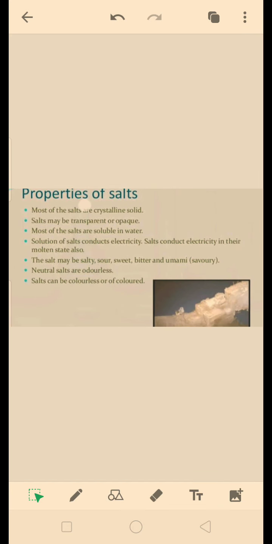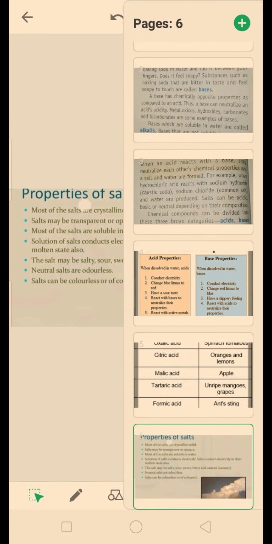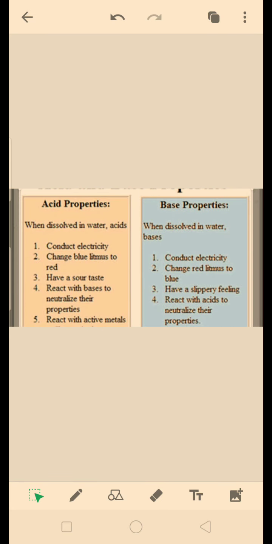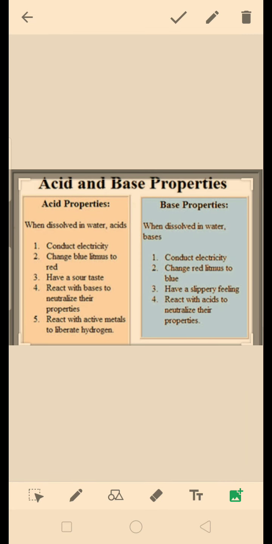Now let us see some properties of salt. Most of the salts are crystalline solids. Salts may be transparent or opaque. Most of the salts are soluble in water. Salts conduct electricity. A salt may be salty, sour, sweet or bitter. Neutral salts are odorless. Salts can be colorless and they can be colorful also.